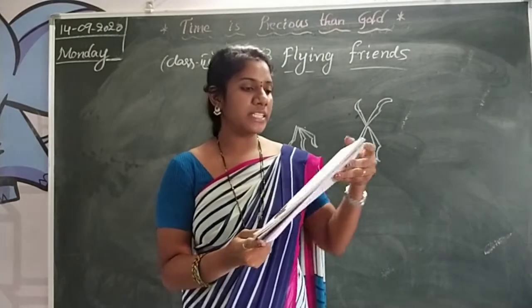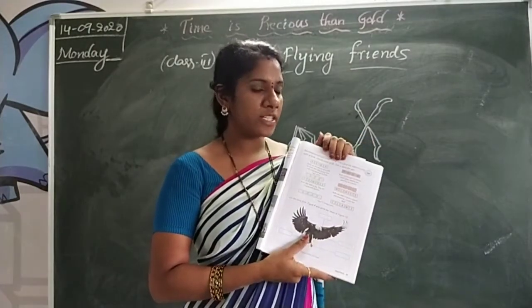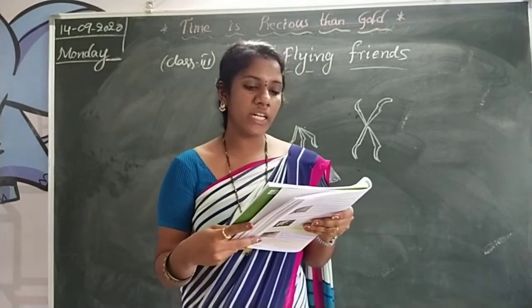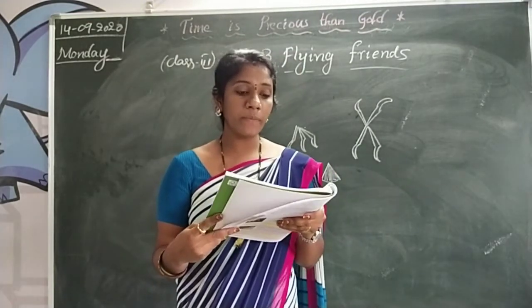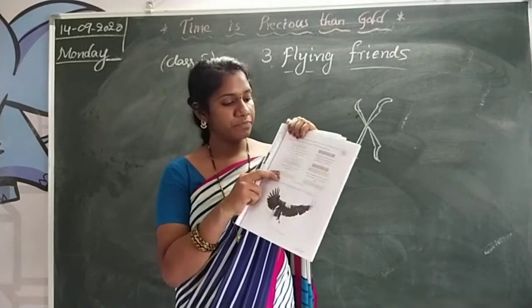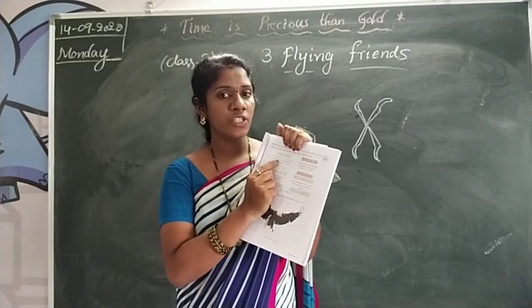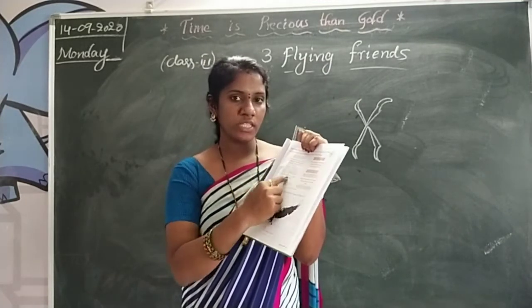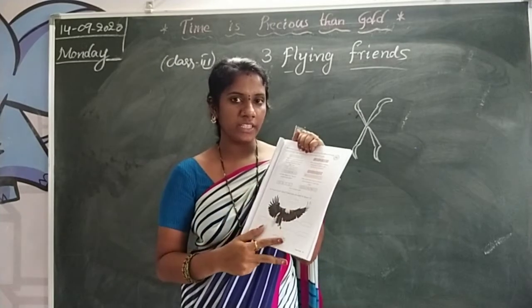See page number 43, activity 3.6. Here also they have given some jumbled letters to rearrange, figure 9, to find different body parts of birds. Use the clues given here. They have given jumbled letters, so we have to arrange them in the correct way, and they have given clues also. So complete this activity.